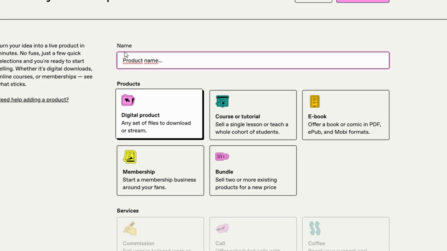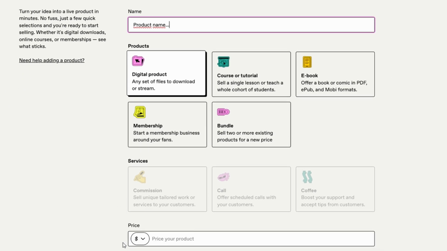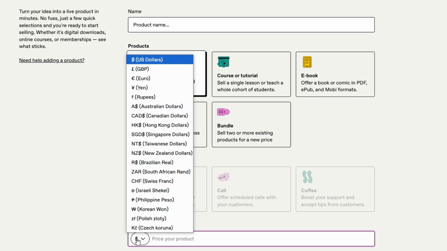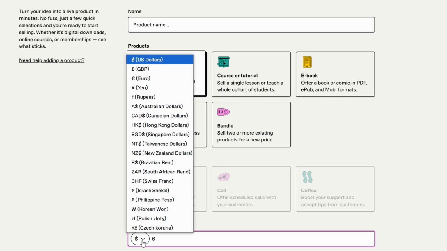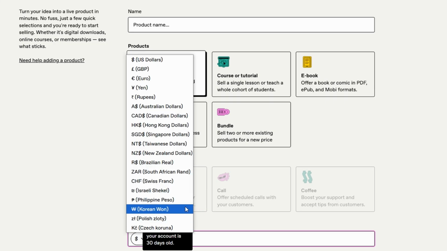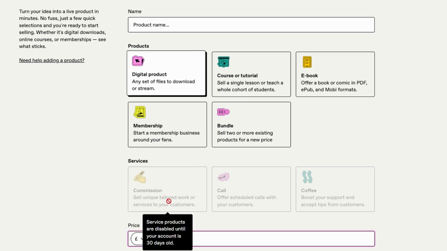Next, you'll want to set your price. Pricing is always one of the trickiest parts of selling, especially when you're just starting. Take a moment to think about the value your product provides to customers. If it's a highly specialized product or a guide that took you weeks to develop, it might justify a higher price. If you're unsure, a pay-what-you-want model might work well, especially if you're just building your audience. For example, you can set a minimum price of $6 and let people pay more if they feel your product is worth it.